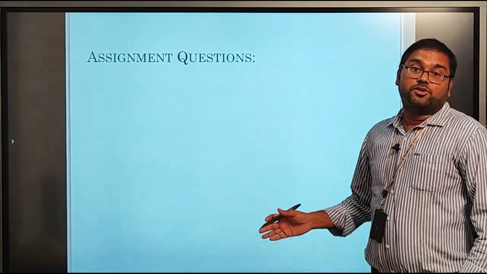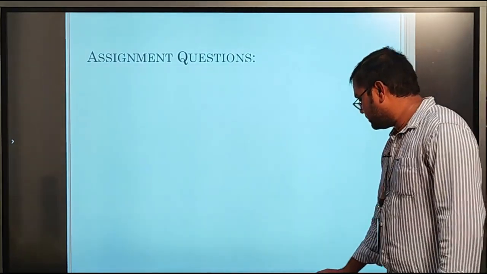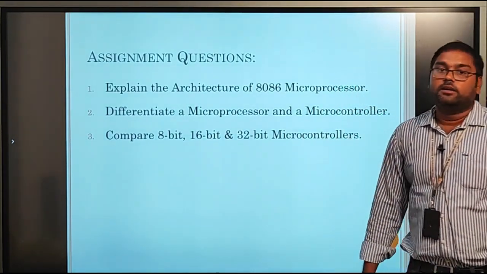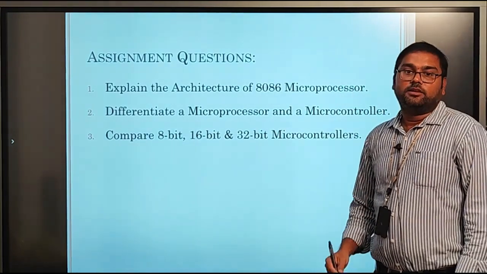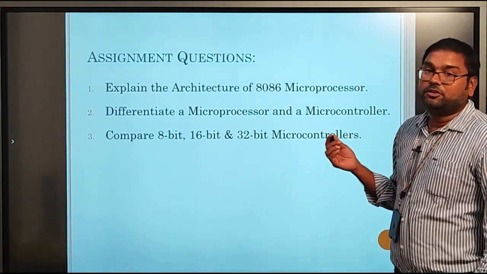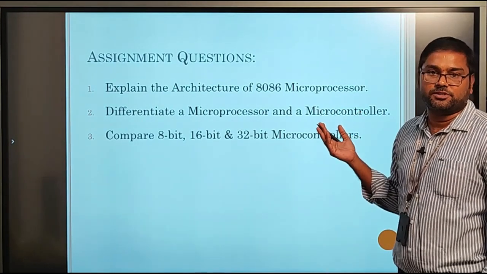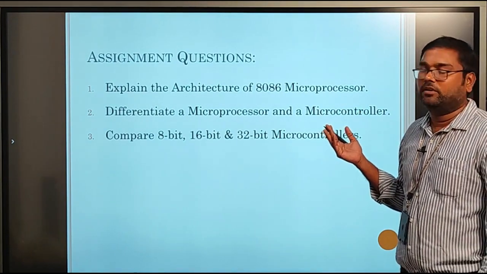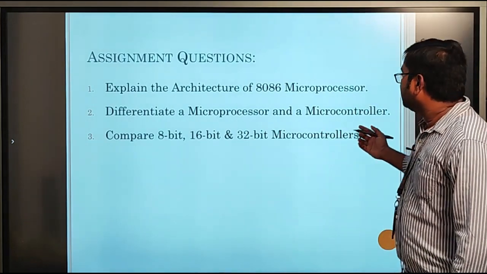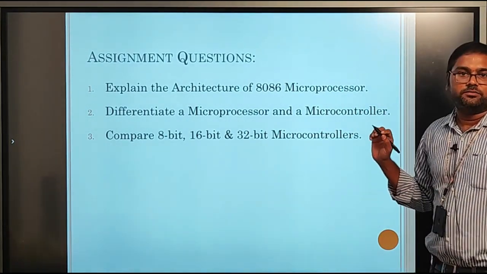So this is about microprocessors and microcontrollers, and this is for your assignment. Here we have a total of 3 questions. The first one is to explain the complete architecture of the 8086 microprocessor. The second one is to differentiate between the microprocessor and microcontroller.